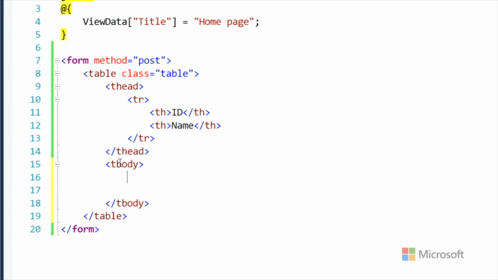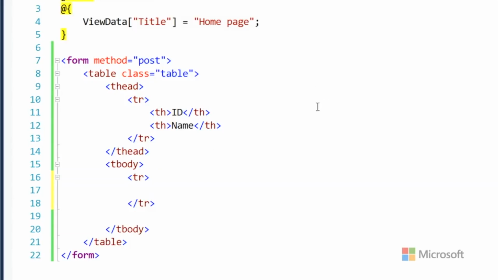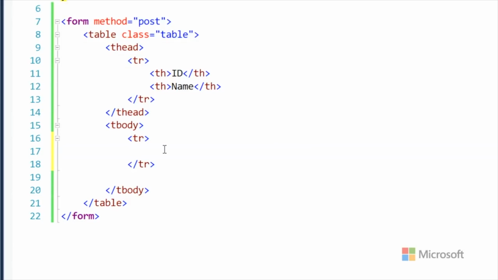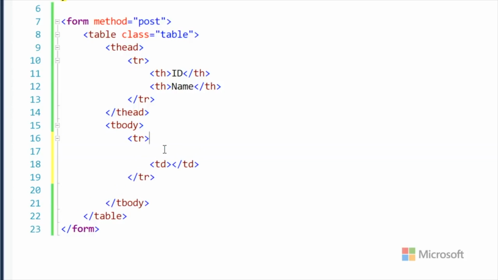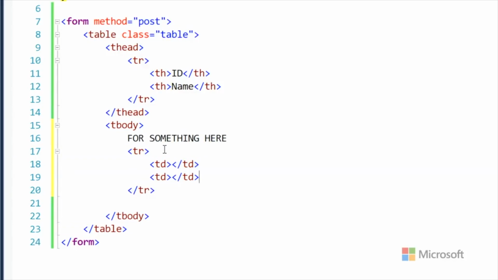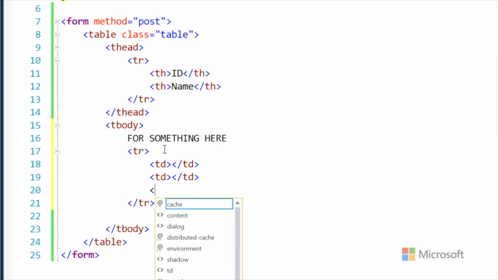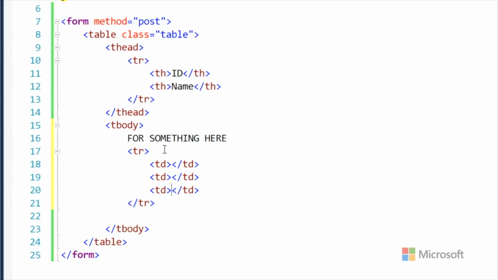But now I need a row for each. So would you put it in the row? I'm presuming you'd need to go for every contact within. Exactly. So I'm going to have a for something here, then a couple of table cells, and then maybe, I don't know, a link to edit and a delete button. You see how I'm kind of sketching it out? What's it called? Pseudocode? Yeah, a little pseudocode here.